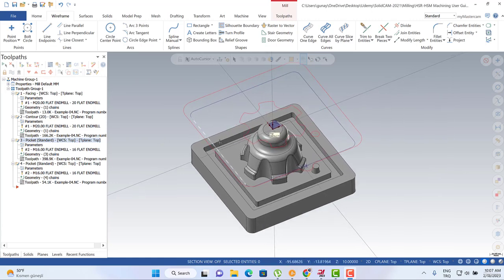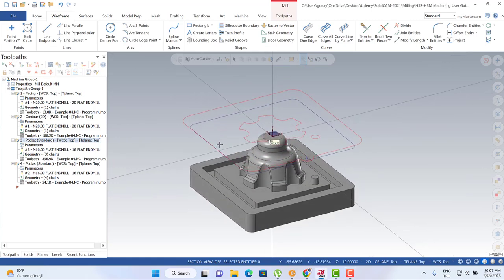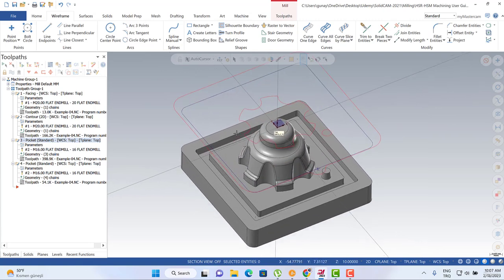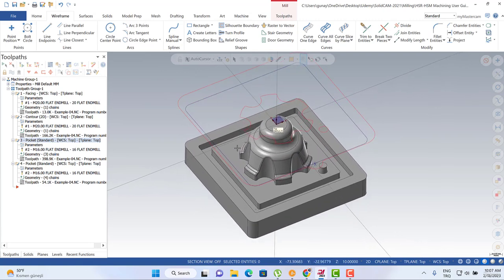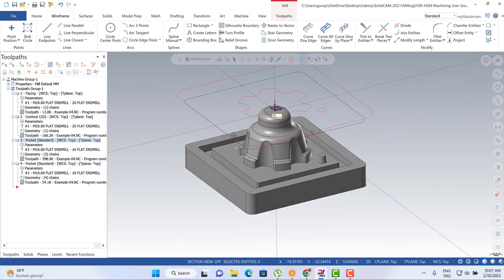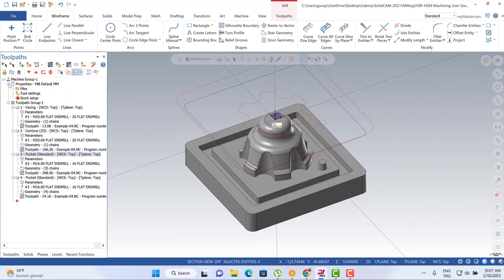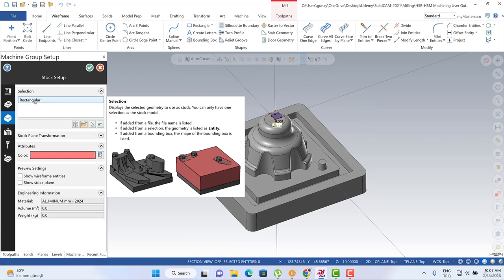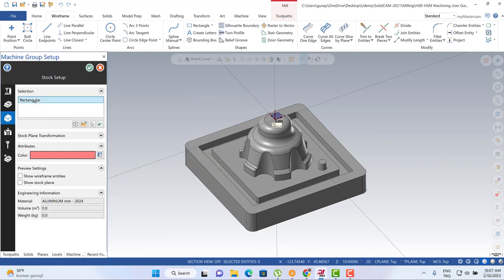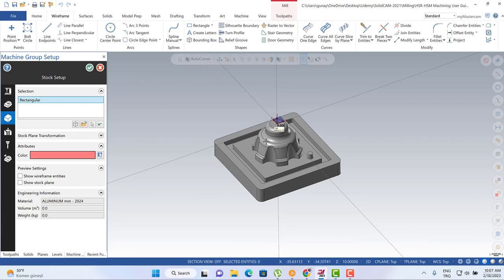As you remember, we are creating our face toolpath, contour toolpath, and pocket toolpath, and all of them are 2D toolpaths. After that, let me create my stock setup. I'm going to hit that button, and then we can turn to the stock setup. And then we can prefer to use the rectangular options. And then we can turn to here, actually.